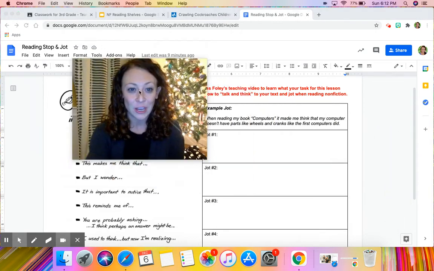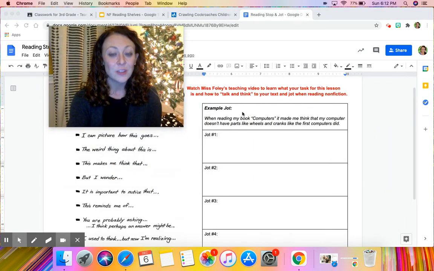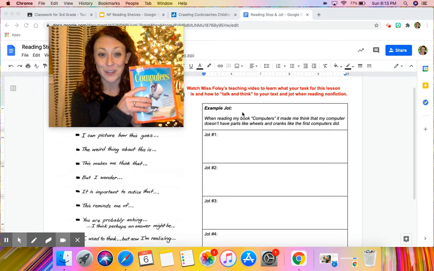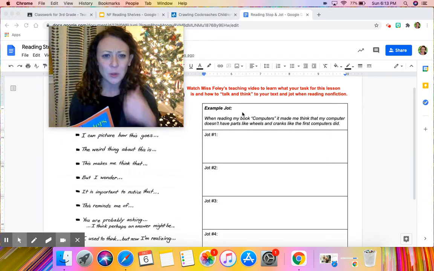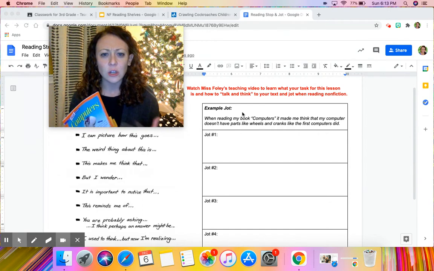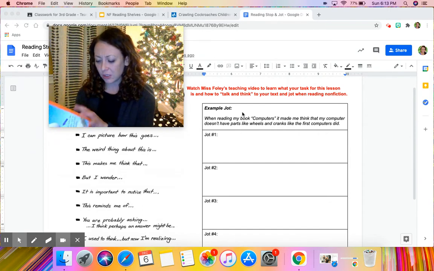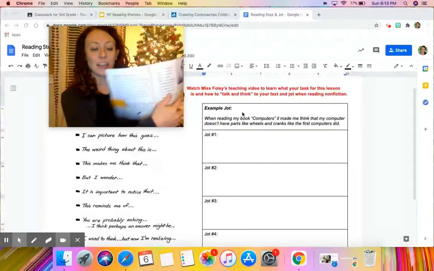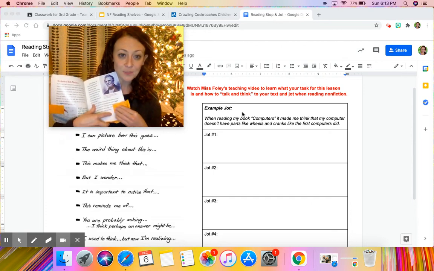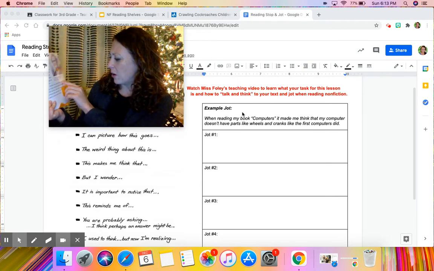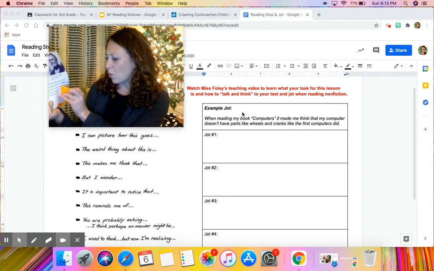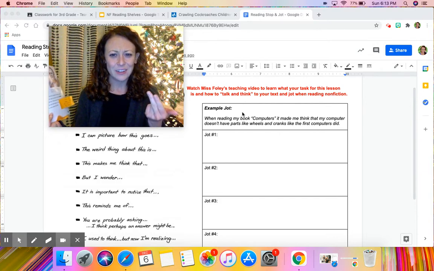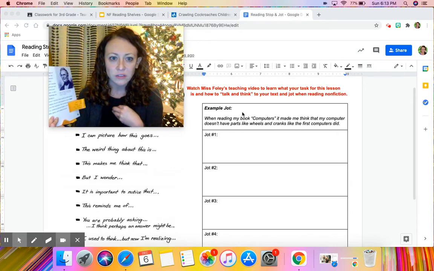So let me move my video so you can see the table here. So I have an example of a jot right here for you. It says, when reading my book, Computers, it made me think that my computer doesn't have wheels, the parts like wheels and cranks like the first computers did. And that's something that I saw on page 9 when it was talking here, and I had jotted it down while I was reading. I jotted it down on my sticky. And because it talks about how the machine would be 7 feet tall, weigh 5 tons, and it required wheels, gears, and cranks in order to work. So it made me think like, wow, computers have come really far.